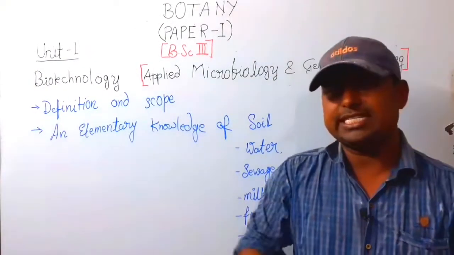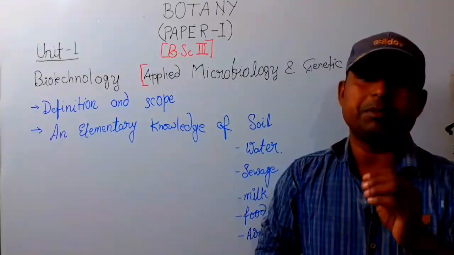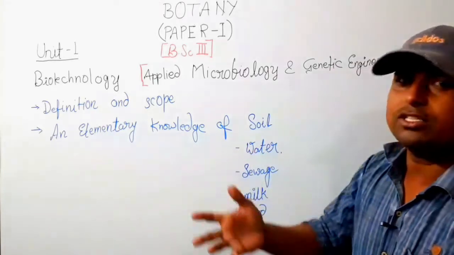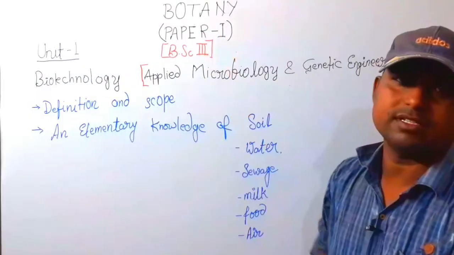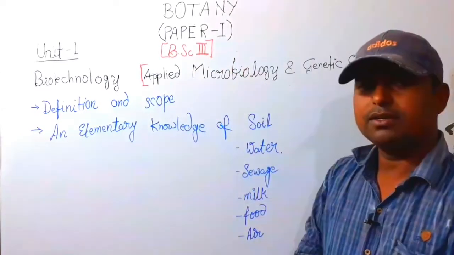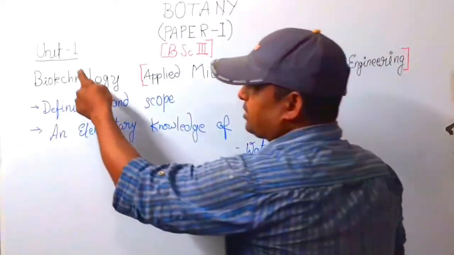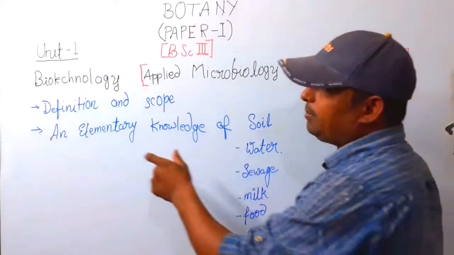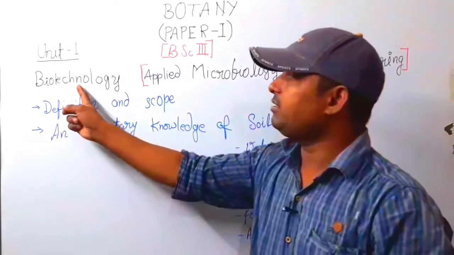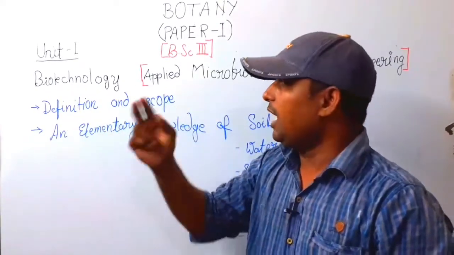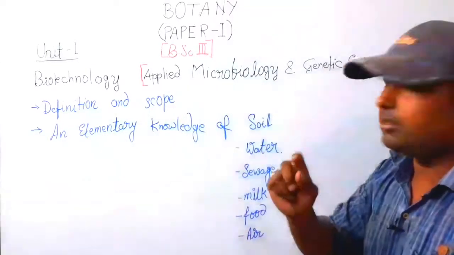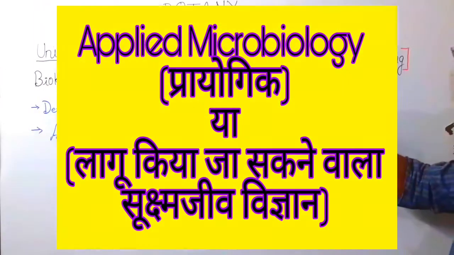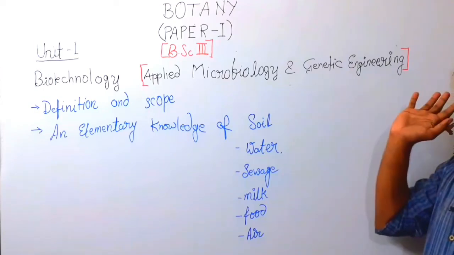After the end of the discussion of the syllabus of Zoology BSc Part 3, now we will start the discussion of Botany Paper First of BSc Part 3. So Unit First is Biotechnology. The biotechnology topic has two subtopics. Number one, applied microbiology and genetic engineering.